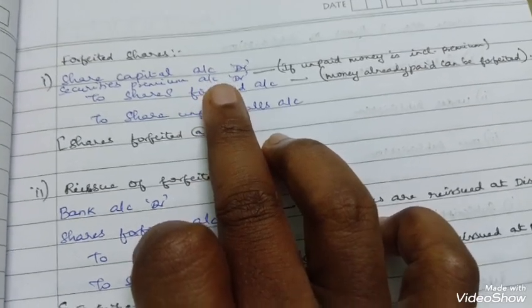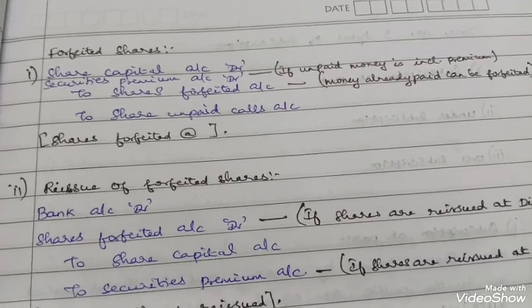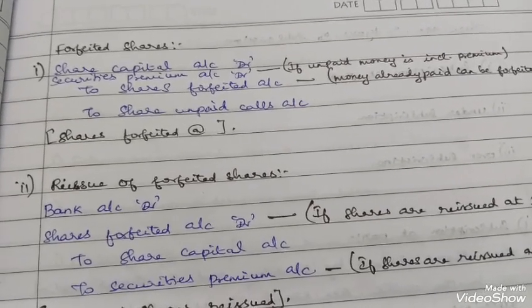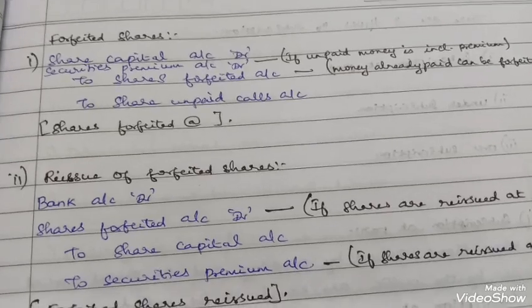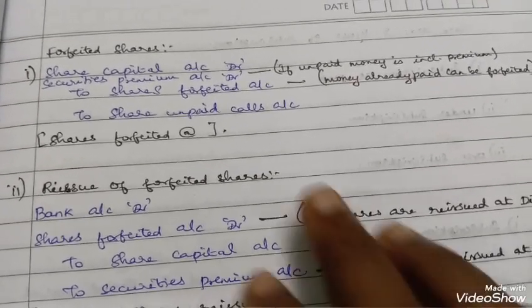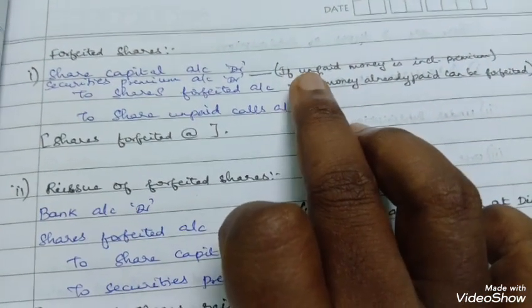In the question, if some unpaid money is there, and that unpaid money includes premium, then securities premium account debit shows only the unpaid premium.